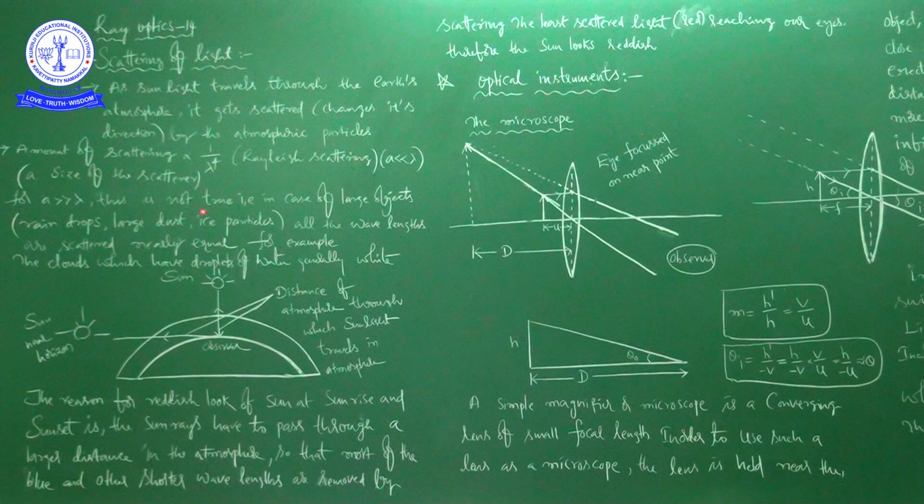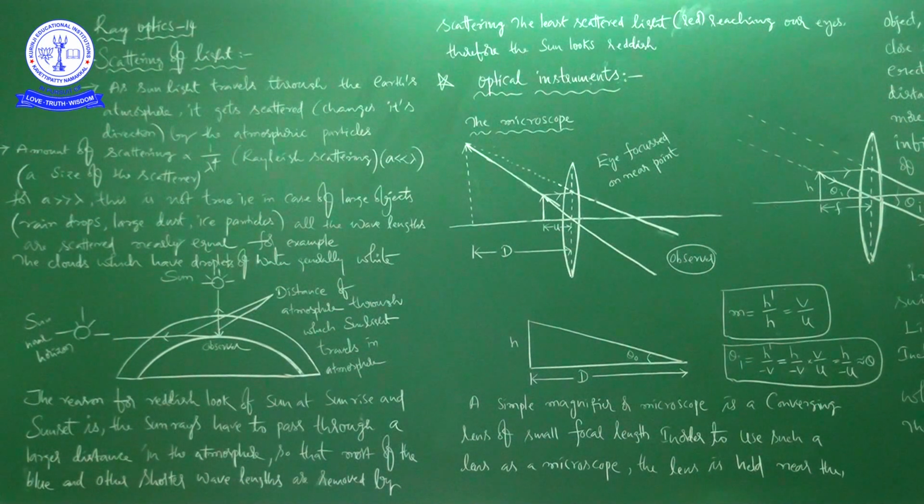In the atmosphere, the scatterers are water particles, air molecules and dust particles. So two things we have to keep in mind regarding the amount of scattering: the wavelength of light and the size of the scatterer.